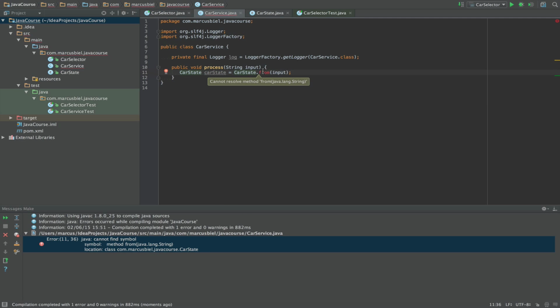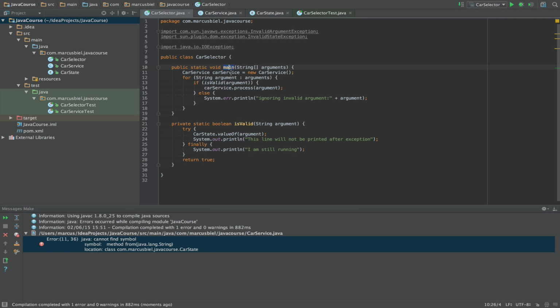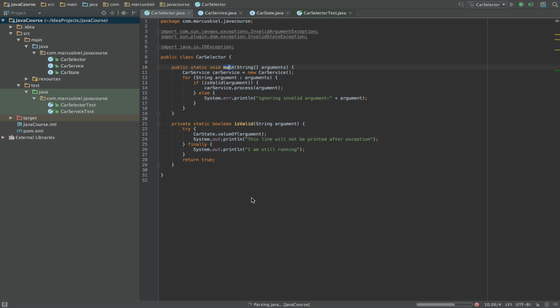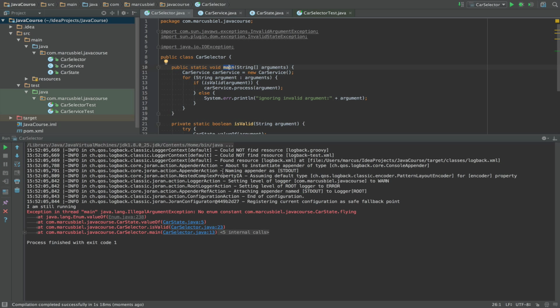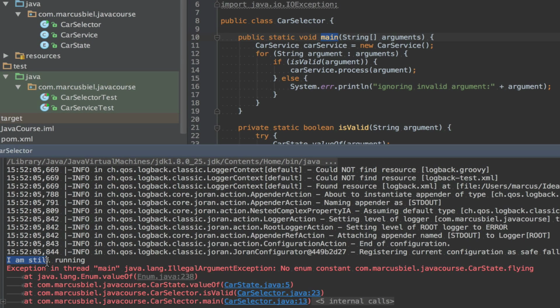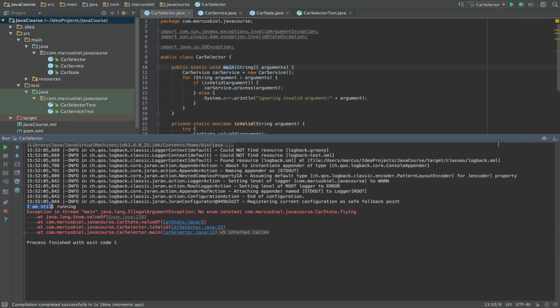Okay, oh, something's still wrong. Not found, yeah, because we have removed the from. Yeah, sure. So let's for now remove that. We at the moment don't need it. And see, this is again the reason why we need tests. I'm really doing some nasty hacking at the moment. Okay, and you see, I'm still running. And then the exception comes.